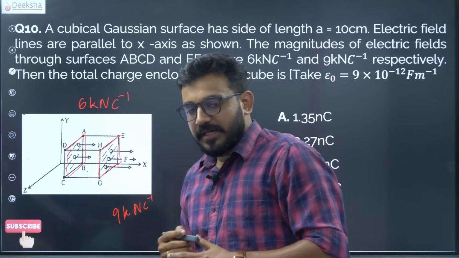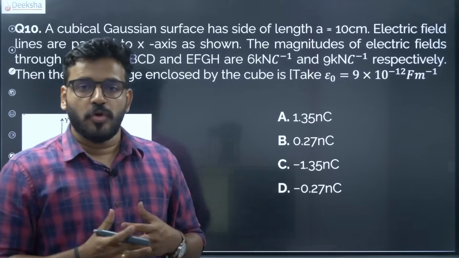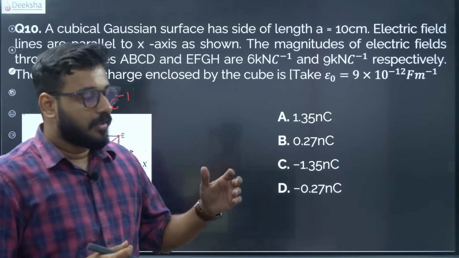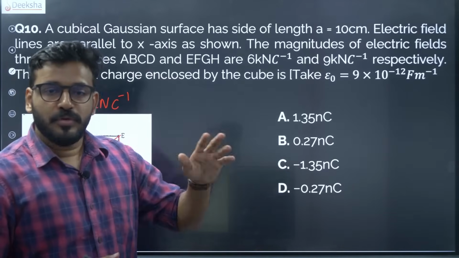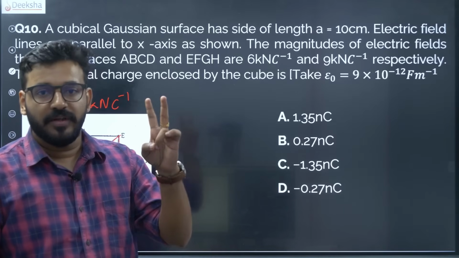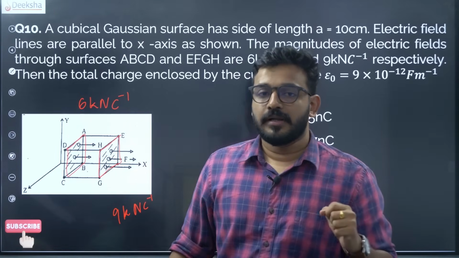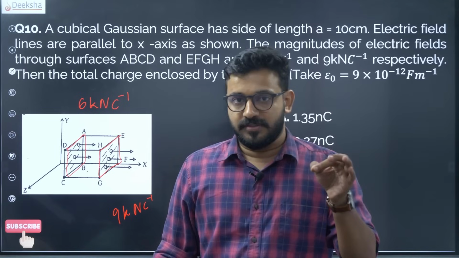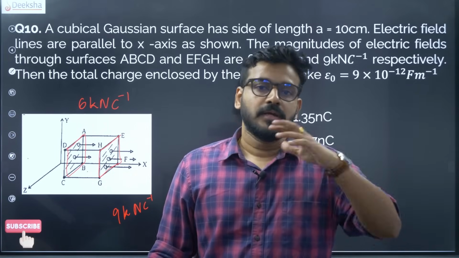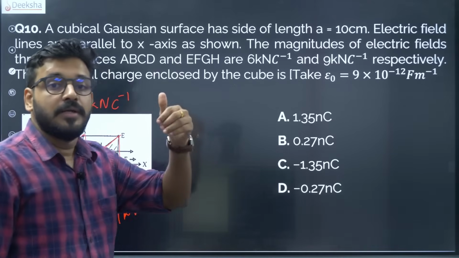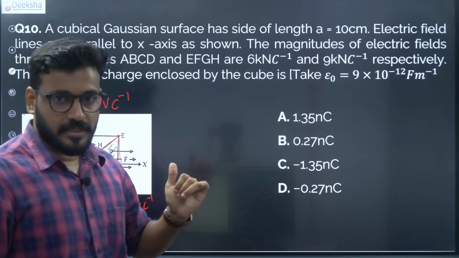The charge enclosed by a closed Gaussian surface depends on the flux. Now how do you find the flux? First of all, we have two faces and both are subjected to two different electric fields. We have to find the net flux, because as the electric field varies, the flux also varies, right? The flux coming out is different, the flux coming in is different.